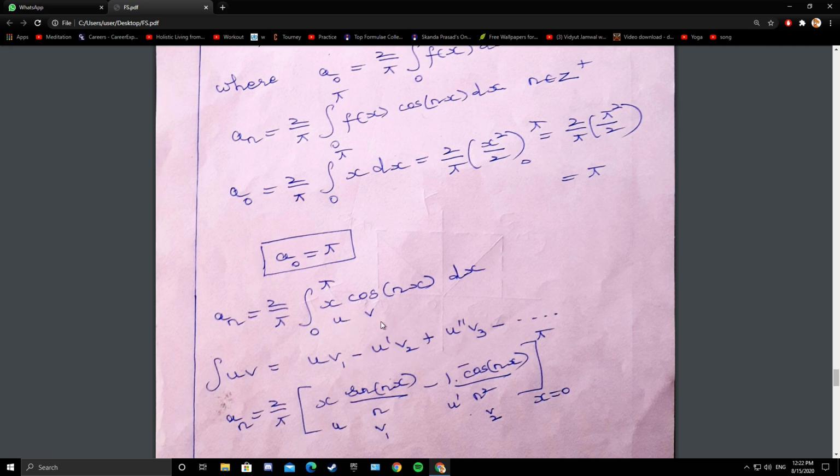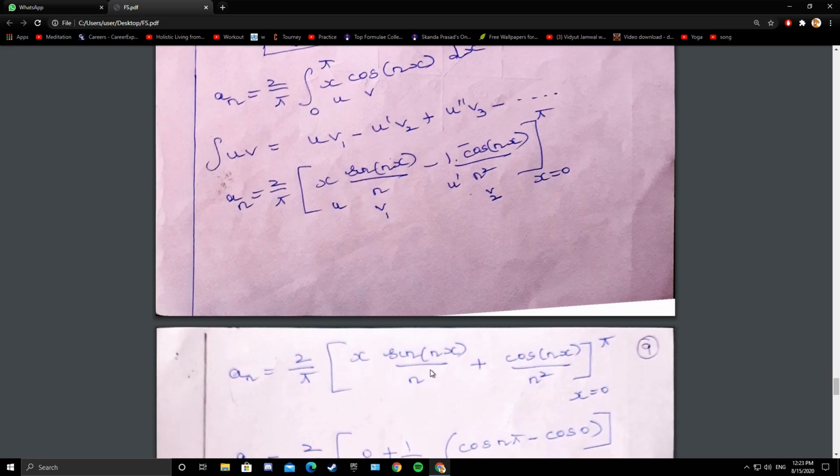So u v1: x into integral of cos nx, which is sine of nx by n, minus u dash, the derivative of x, which is 1, into the integral of sine, which is minus cos of nx by n square, with x from 0 to pi.